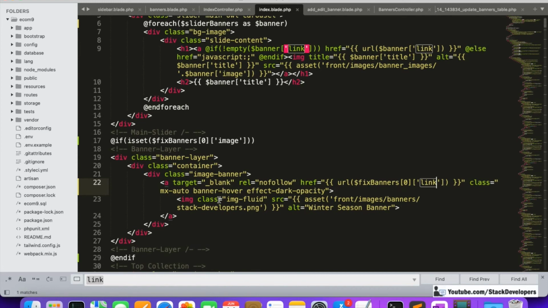The same way we are going to update the path for the images as well. Remove this one, and we'll add the image, it's already here. Copy this one and we'll paste here like this. Fine, and in the same way we are going to update the alt as well as the title.